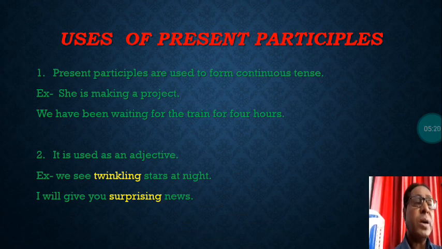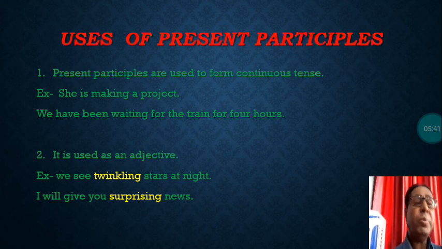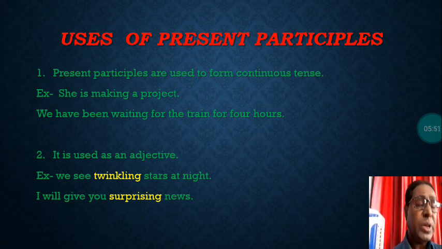Usage of present participles. Present participles are used to form continuous tenses: present continuous, present perfect continuous. In that form, the ing form is used. She is making a project. Here it is present continuous. We have been waiting for the train for 4 hours. So here, have been waiting. Again waiting, but in this tense it is present perfect continuous.